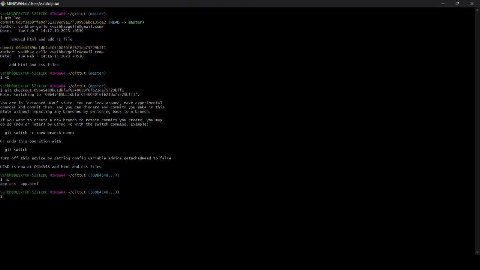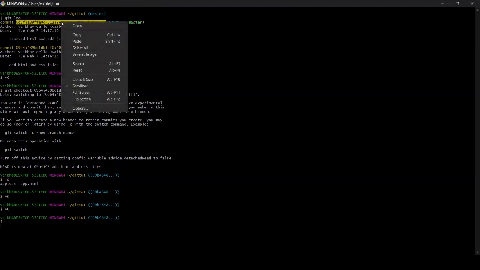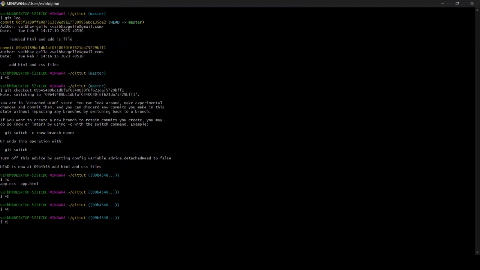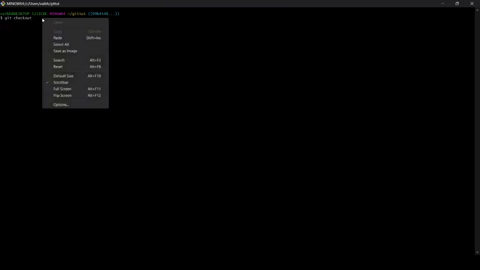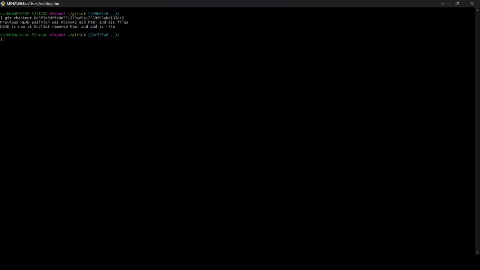As you can see now, we have only CSS and HTML files that we were actually having. And that's something new, right? Now let's say we want to go back to where we were previously. Removed HTML and added JavaScript. We can again copy this same thing. And okay, let's clear it a little bit. Git checkout. And we are going to paste whatever the number that was there previously, right? Yeah, that's all. It's very simple. And in this way, we can do all the things that we want.